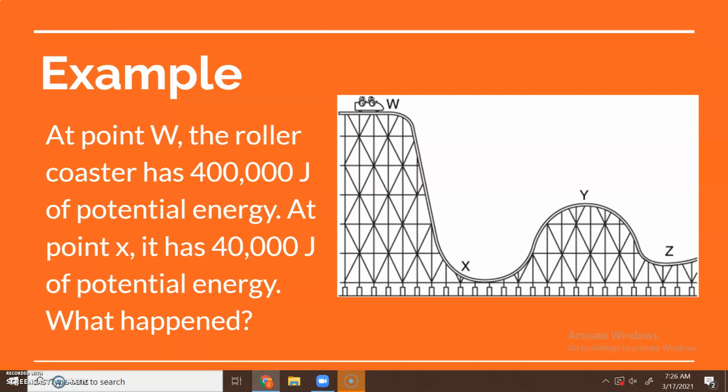So take a look at this image. At point W, which is when the roller coaster is just at the very top, just starting off, it has potential energy. It has 400,000 joules of potential energy. It also probably has some kinetic energy because it is moving along. Then it goes down the hill, and at point X, it only has 40,000 joules of potential energy. So it starts off with 400,000 joules of potential energy, and down here it only has 40,000 joules of potential energy. So the question is, what happened to all that potential energy?